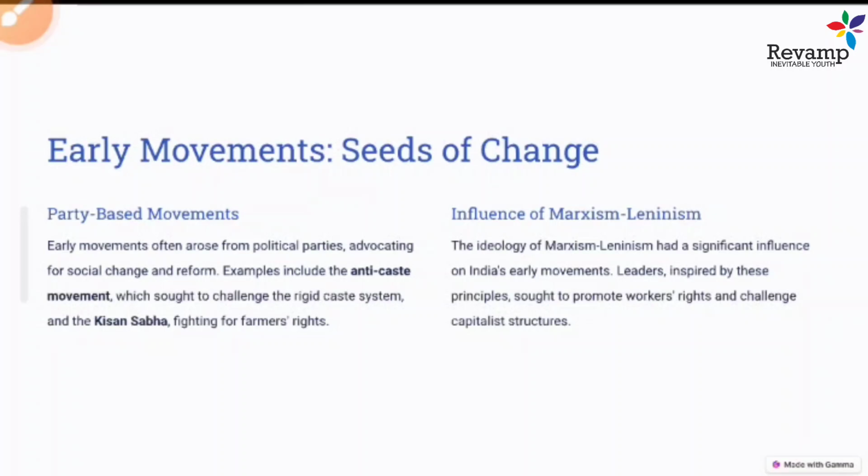These ideologies also created an influence and led to these party based or non-party based movements. Even the Naxalbari movement, which I taught you in earlier classes, was started for the peasant cause. That's how the Marxist and Leninist ideology created an influence and led to party based movements at that time. So that is what the party based movement is.